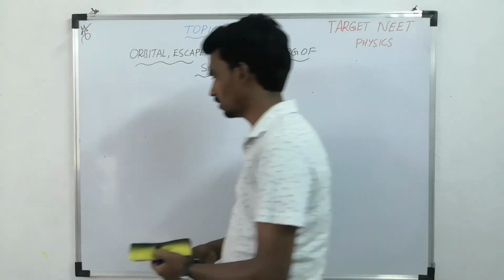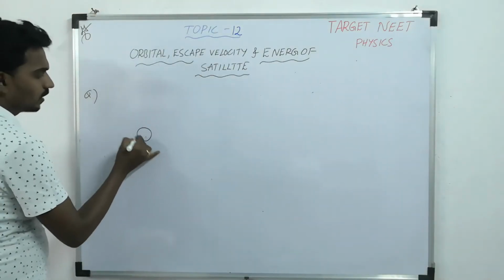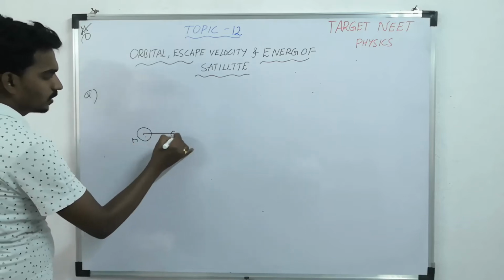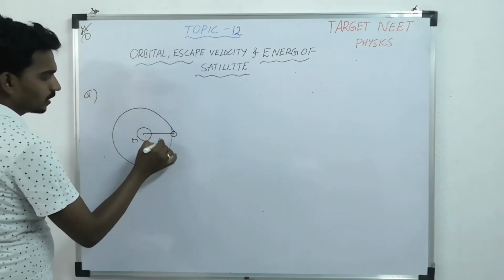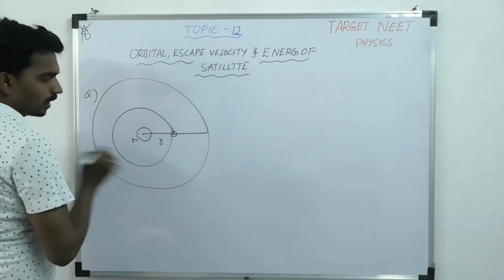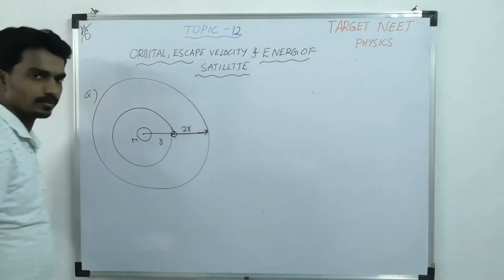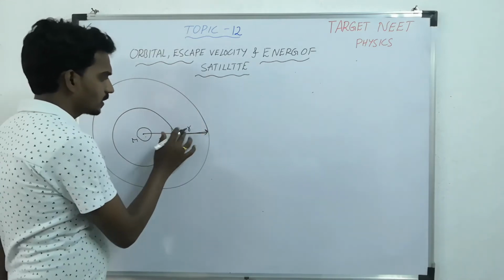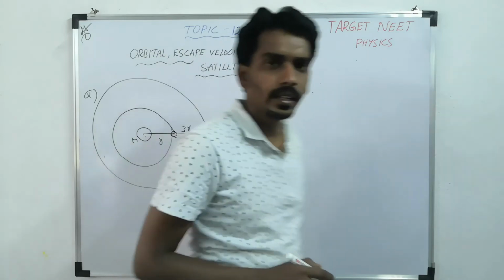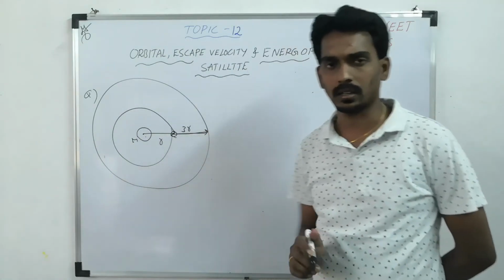Now the question is like this. Same way, one planet and one satellite, it is in a path of radius R. Now it shifted to another path, it got increased by, suppose 2R, or let's take 3R. Then what is the percentage change in the orbital speed of the particle?